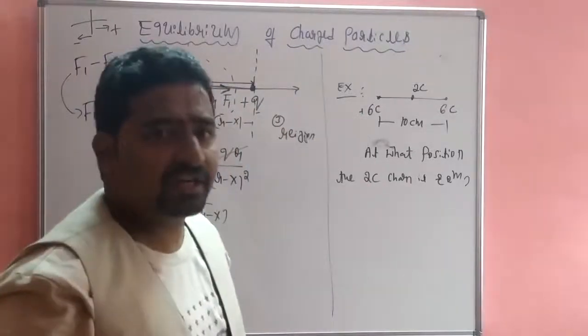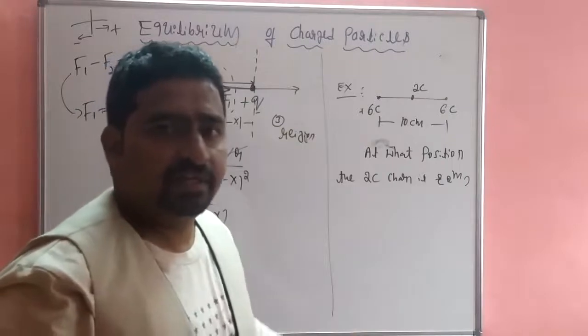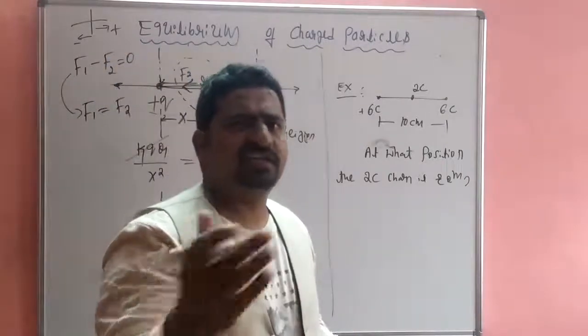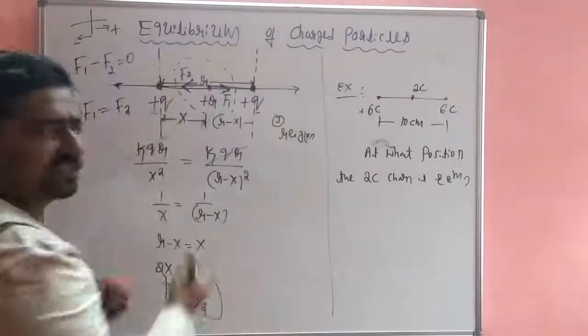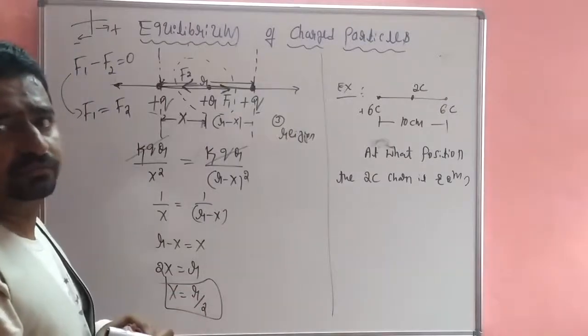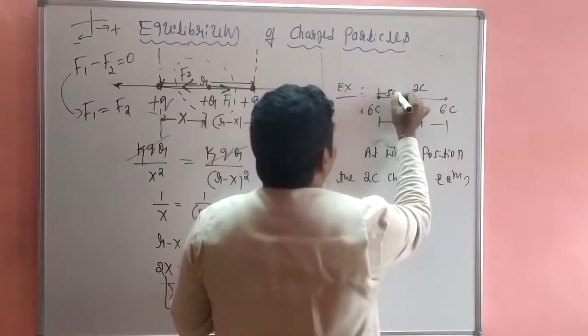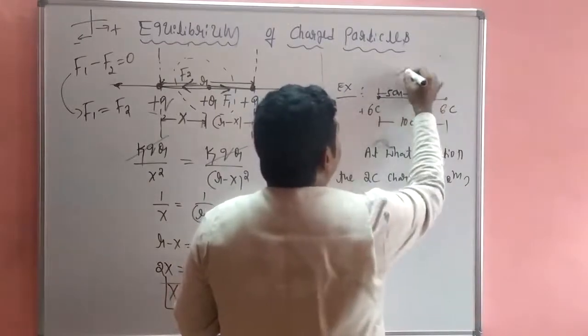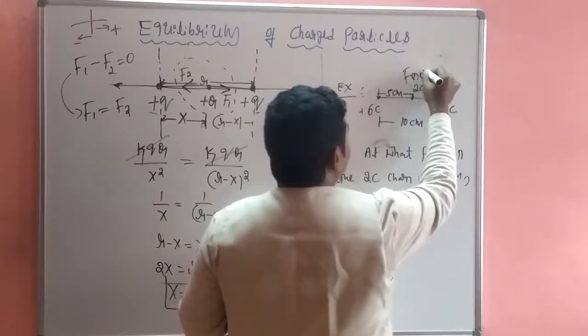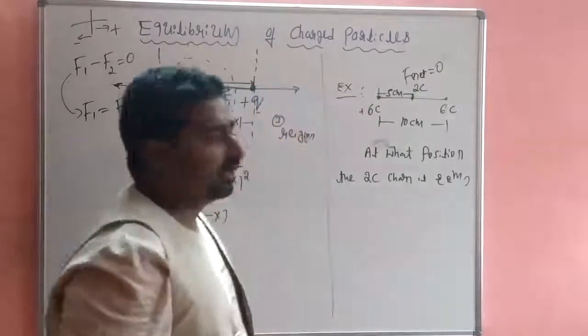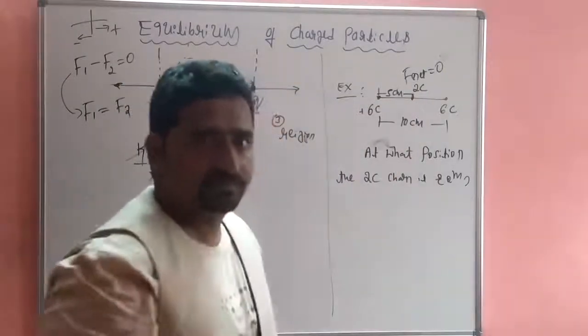There is no need to calculate, directly you get the answer because it was already studied in the theoretical part. So at 5 centimeter exactly, the net force acting on the system becomes 0.